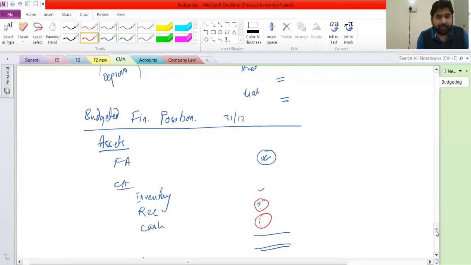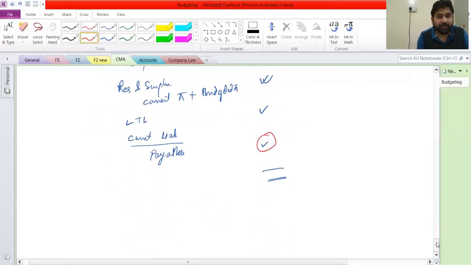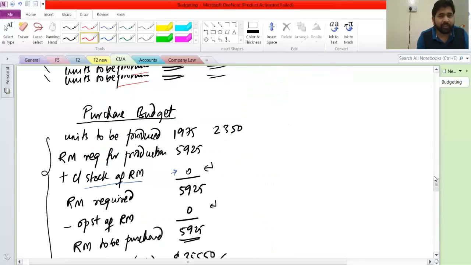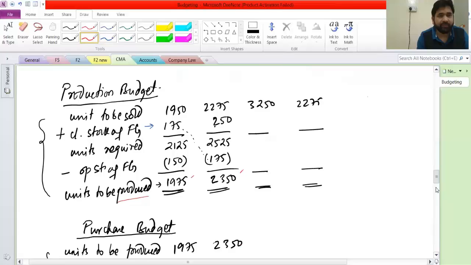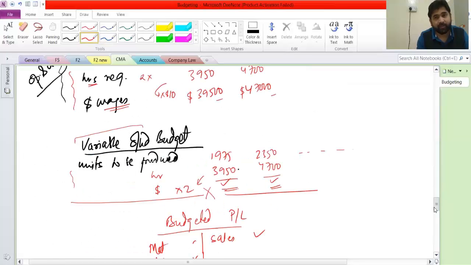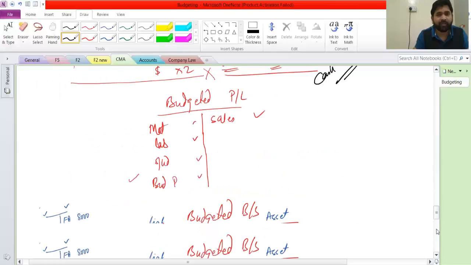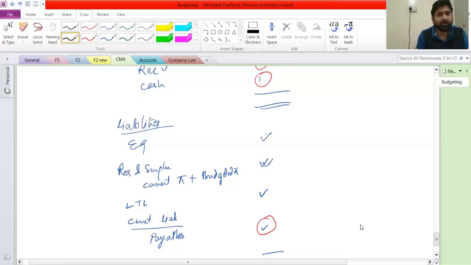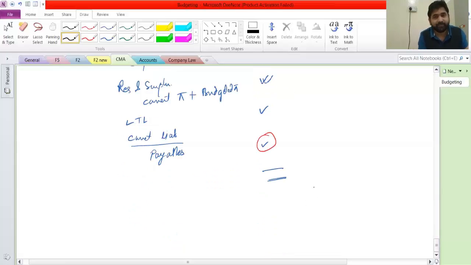We can, but there is one more interesting thing. See, we have done all of these budgets, right? We have done sales budget, we have done production, we have done purchase, we have done labor, variable overhead. There is one more budget which is known as cash budget. That we haven't done yet. So once you do cash budget, all your answers here will be done. Three things are missing, right? Receivable, payable and cash. You will get all of these three from cash budget.